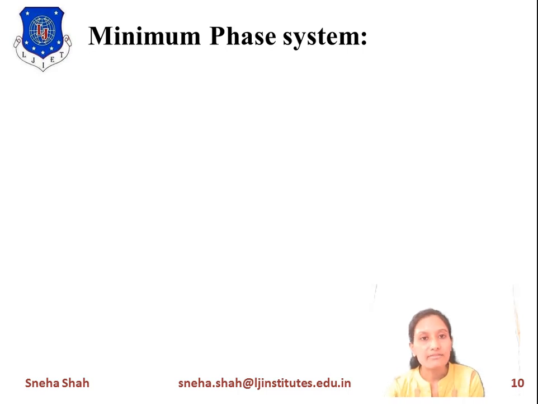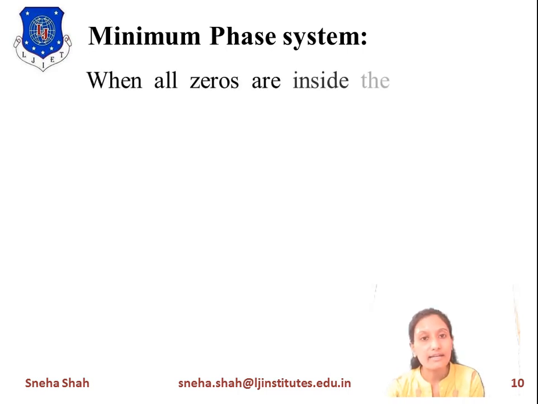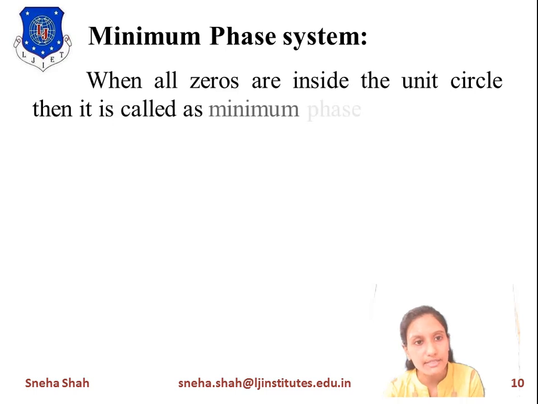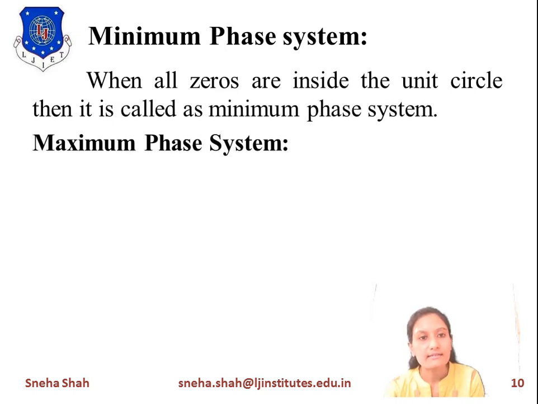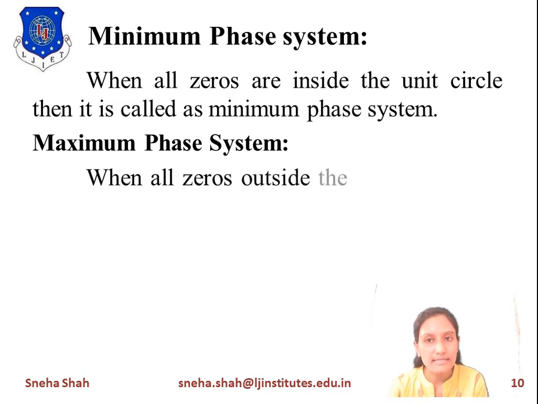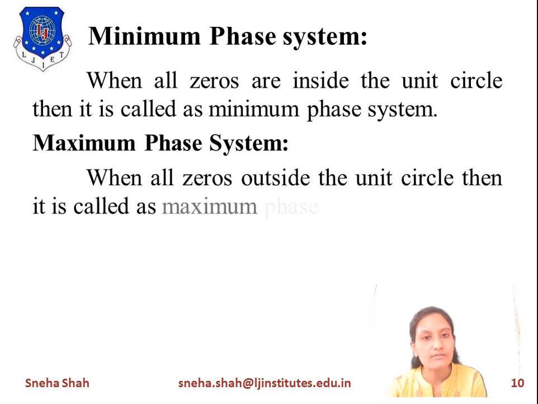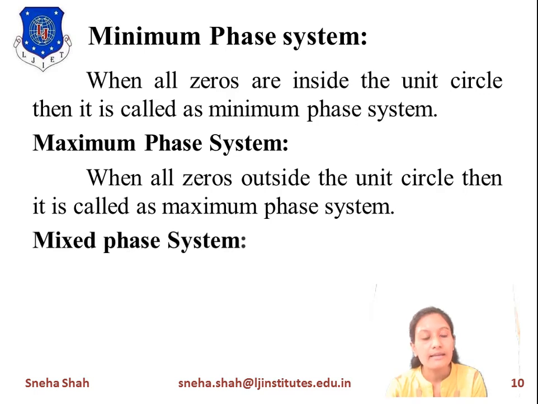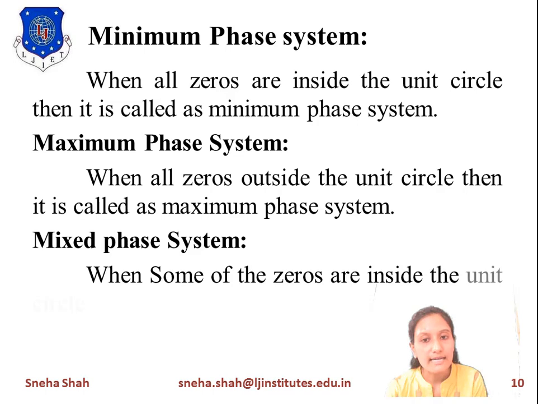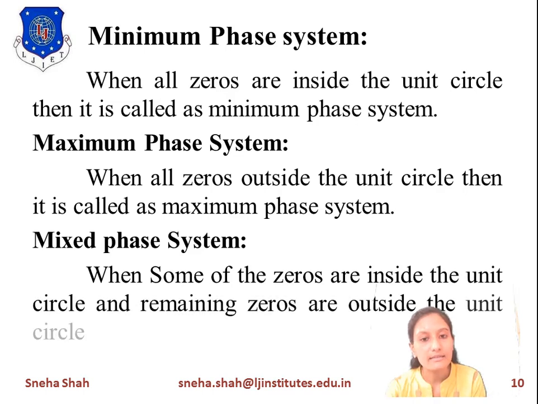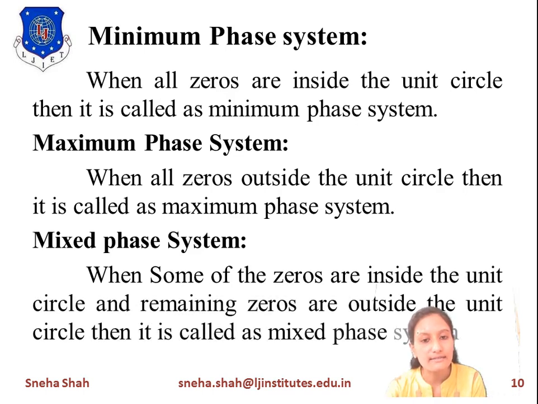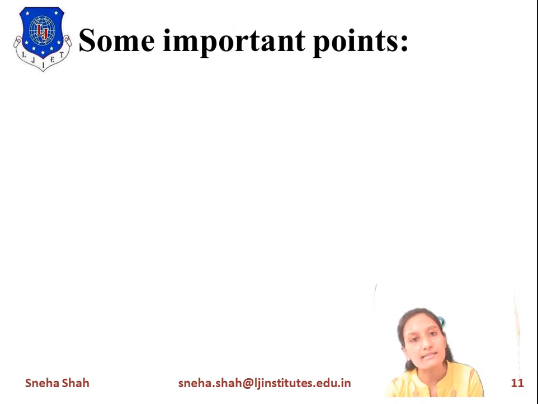So these are the definitions. Minimum phase system: when all the zeros are inside the unit circle. Maximum phase system: when all the zeros are outside the unit circle. The next system is the mixed phase system: when some of the zeros are inside the unit circle and the remaining zeros are outside the unit circle, then it is known as a mixed phase system.